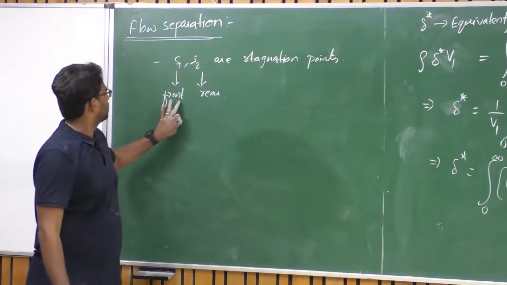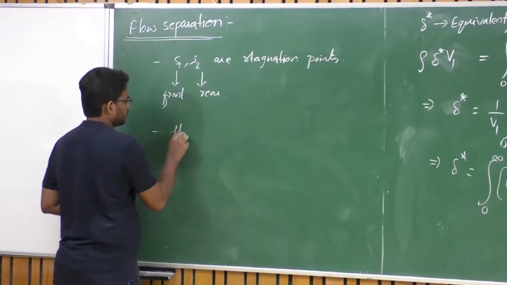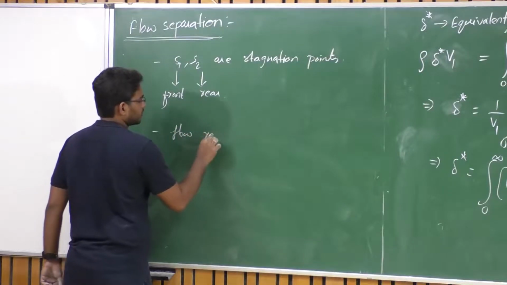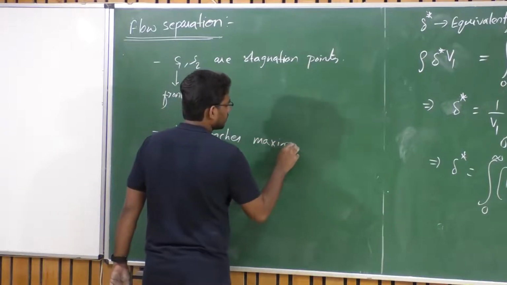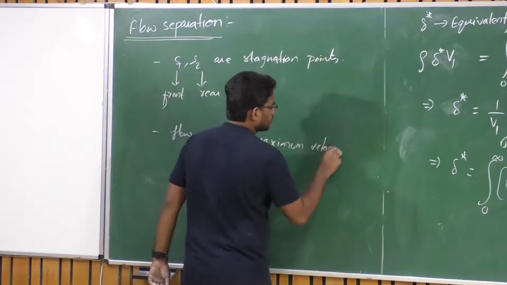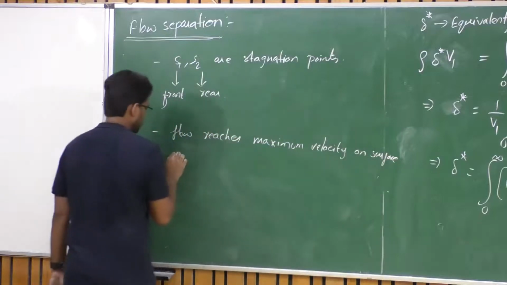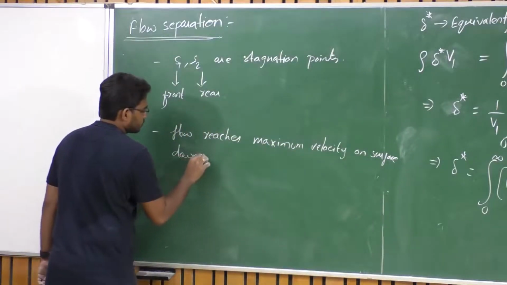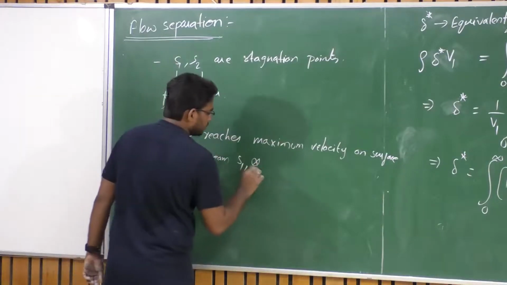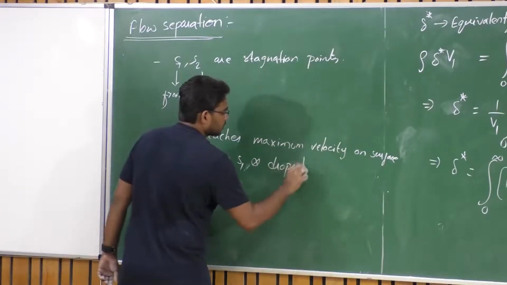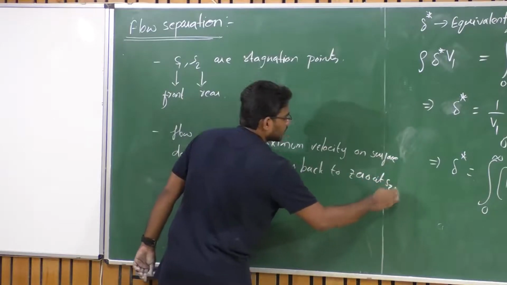So the flow reaches some maximum velocity on the surface downstream of S1, and drops back to 0 at S2.